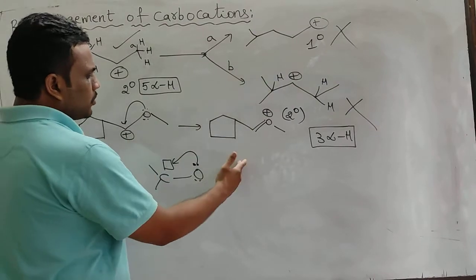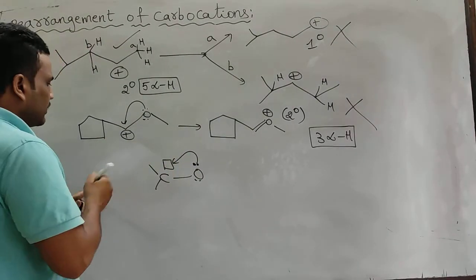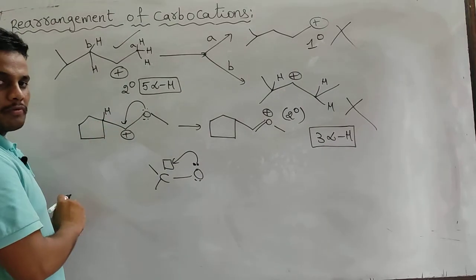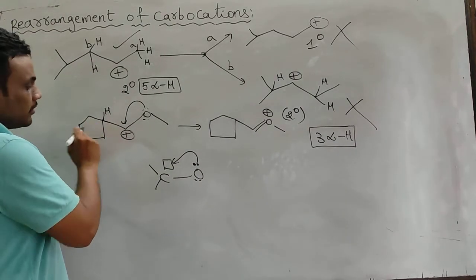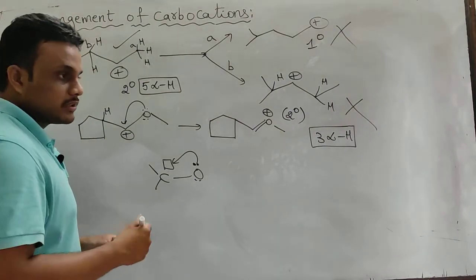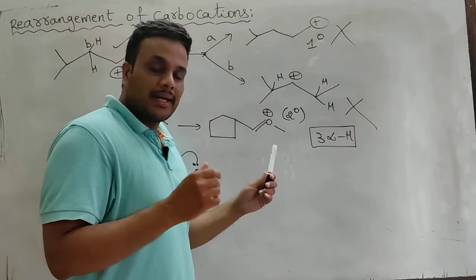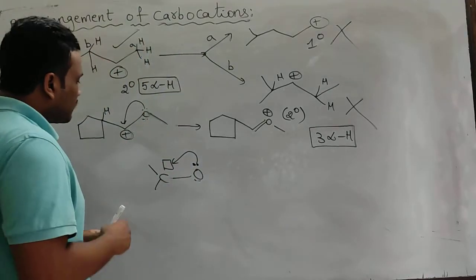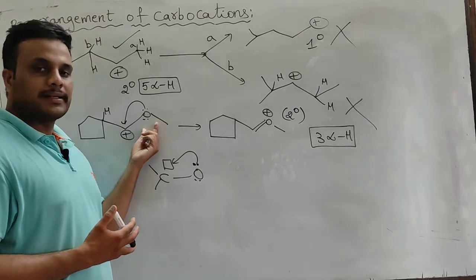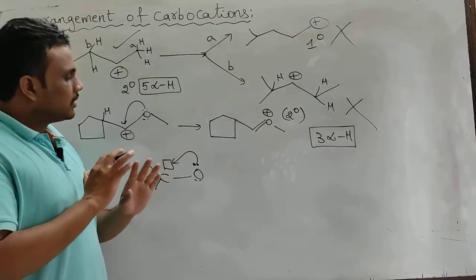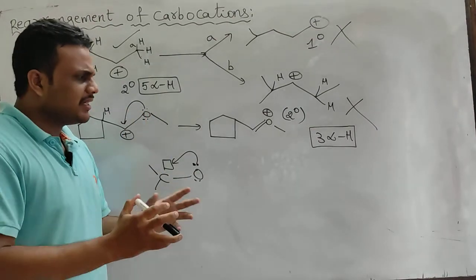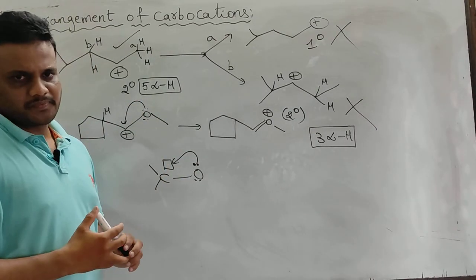So in this carbocation you cannot do any kind of rearrangement. Although hydrogen is available, if we shift here, again a positive charge will be formed on carbon. Although that will be a tertiary carbocation, a carbocation is a carbocation, 6 valence electrons. The oxycation has 8 valence electrons. So when you have a heteroatom with a lone pair adjacent to the positive charge, no need of any kind of rearrangement. That is very highly and exceptionally stable. Okay.